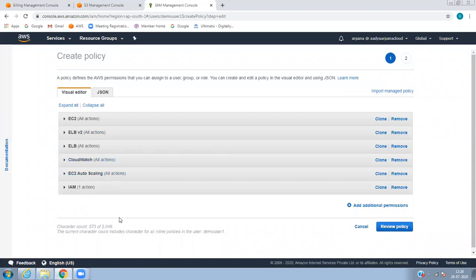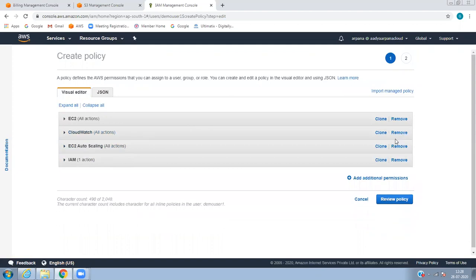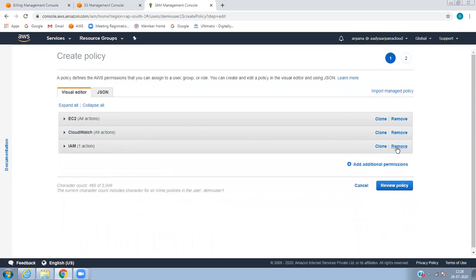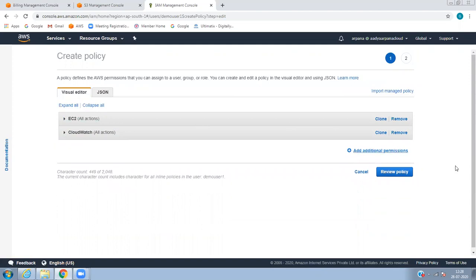You can, but your manager will say, boss, this user is limited, just limit his access, not full permission. He should create only EC2 instances, and he has to configure CloudWatch. So in this case, what you do is, okay, I will remove this policy. Let it be CloudWatch. I will remove auto scaling. Why do you need IAM? I will remove it.